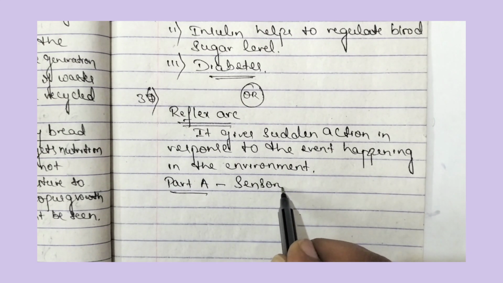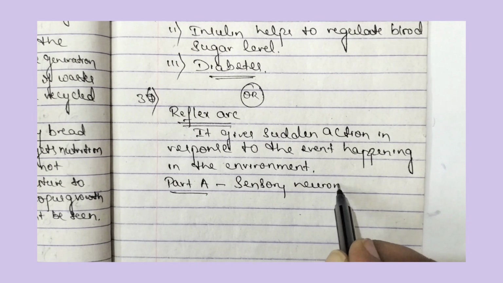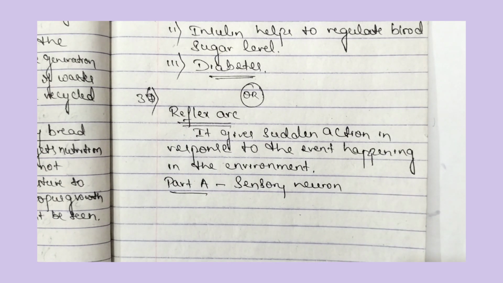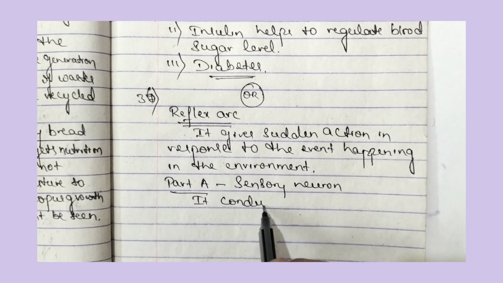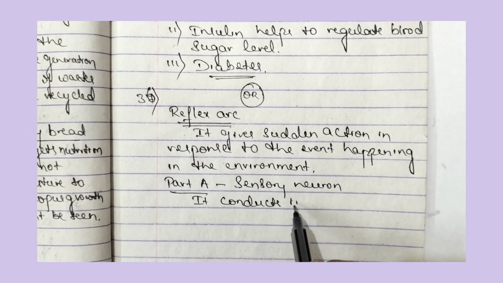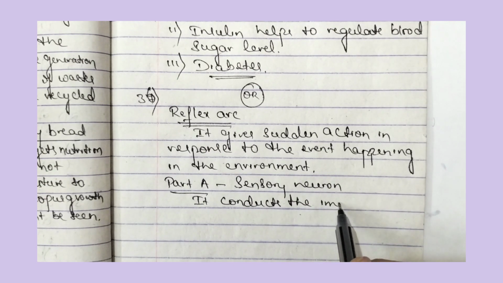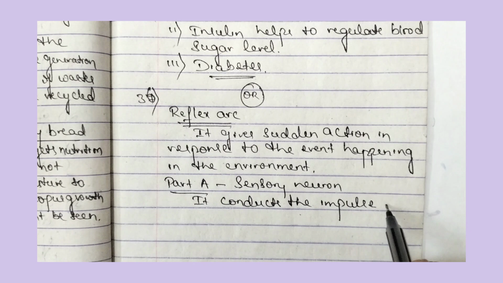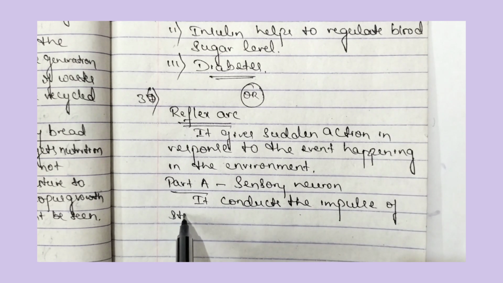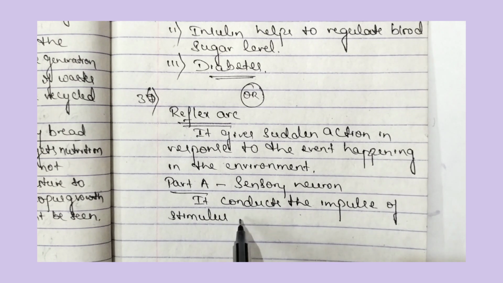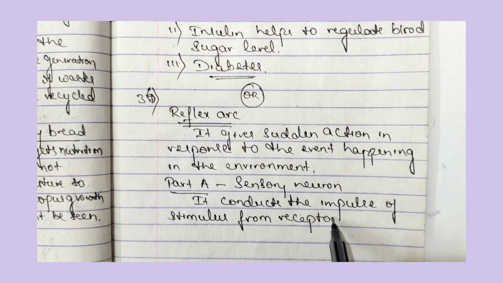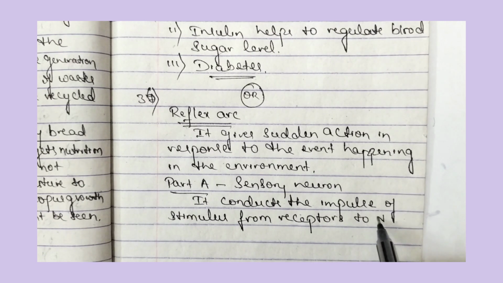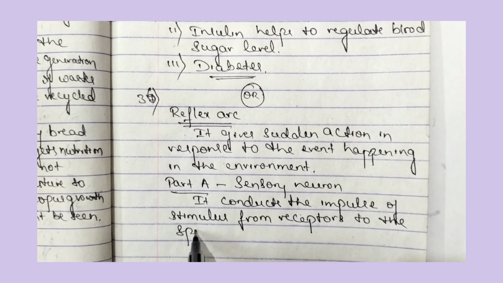It is sensory neuron. So what is the work of this sensory neuron? It conducts the impulse of stimulus from receptors to the spinal cord.